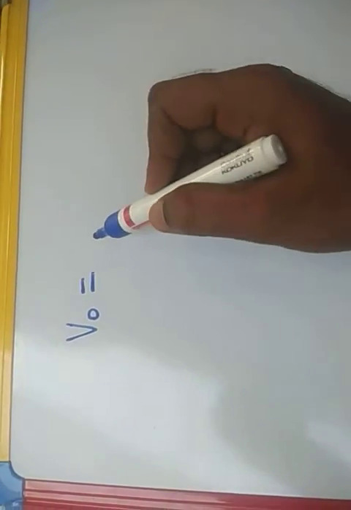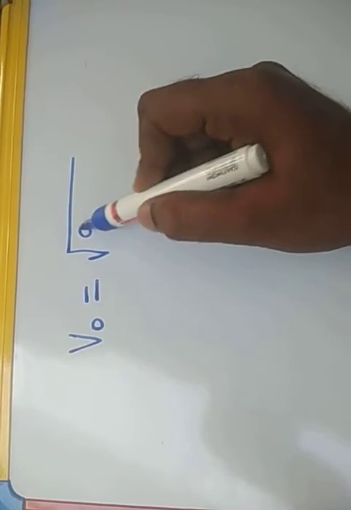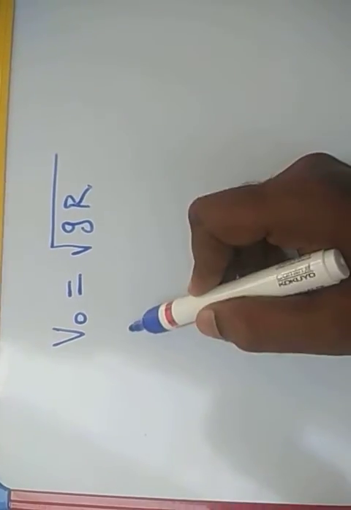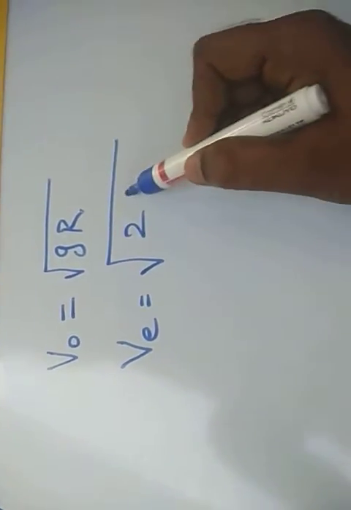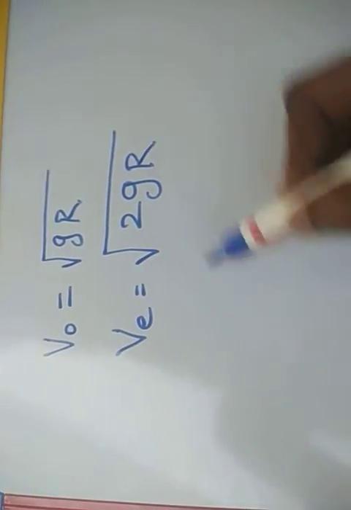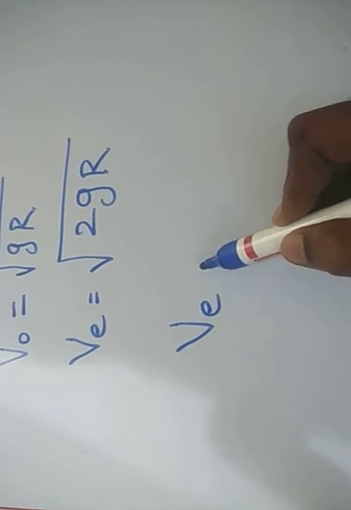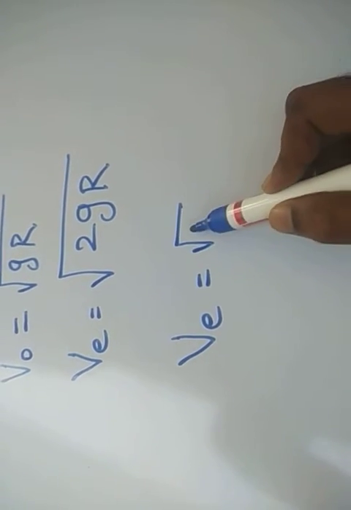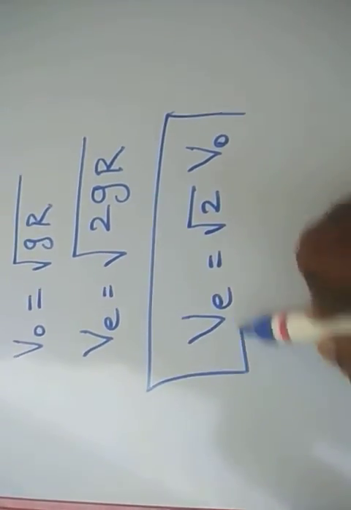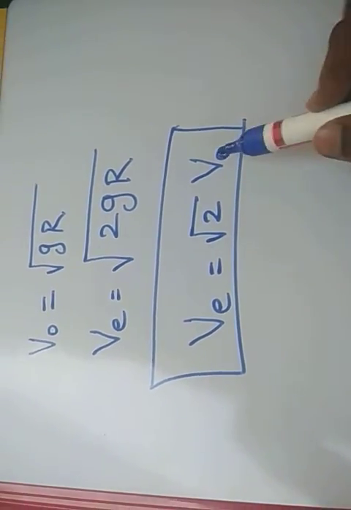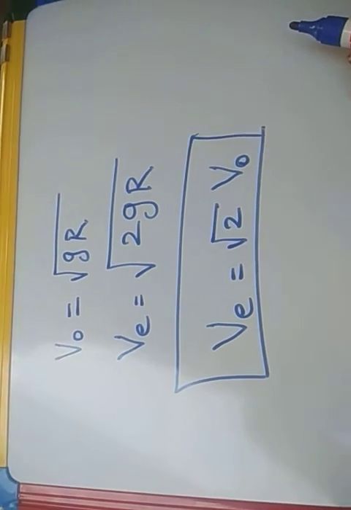We know that orbital velocity is equal to root of g r and escape velocity is equal to root of 2 g r. So we can write escape velocity is equal to root 2 times the orbital velocity. This is the relation between escape velocity and the orbital velocity.